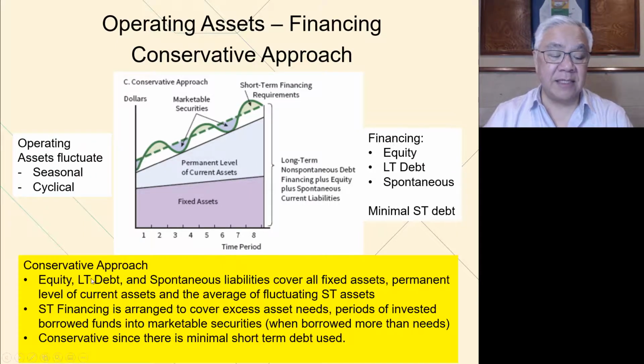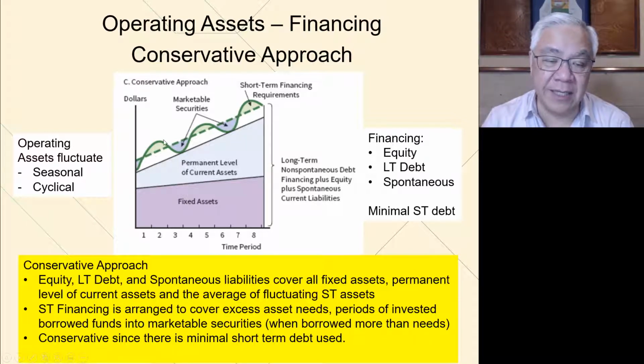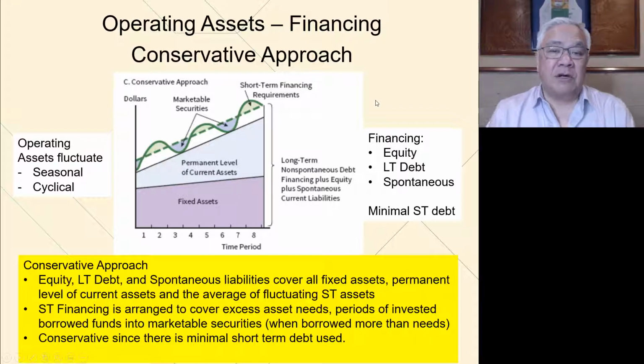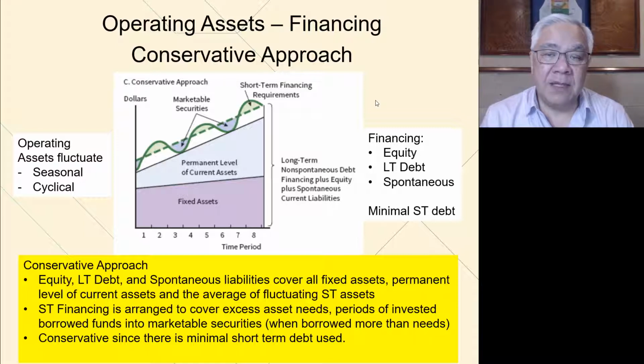And that's why in this case the equity, long-term debt, and spontaneous liabilities cover all the fixed assets, permanent level of current assets, and the average of the fluctuating short-term assets. So therefore, it's more conservative, but we won't run out of money. Then we have just these tiny little peaks that we have to finance on a peak need basis. There's no right answer on how to finance. So we'll look at the level of volatility in our current assets and our liabilities, and that should guide us on how much risk we want to take in financing the assets that we need.